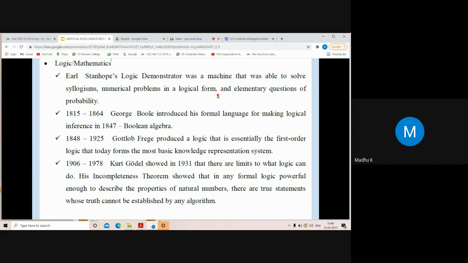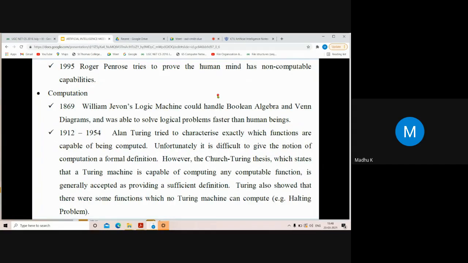These are all the important events that happened. And the human mind has non-computable capabilities. Then in the computation area, a logic machine could handle Boolean algebra and Venn diagrams. It was developed by William Jevons in 1869, and then Alan Turing developed the Turing machine.